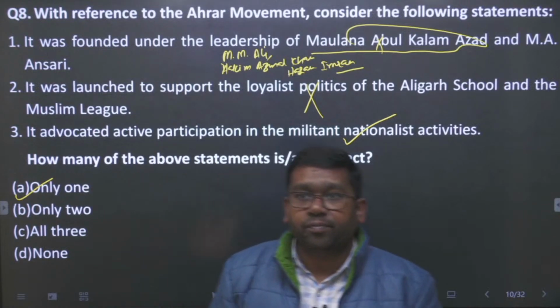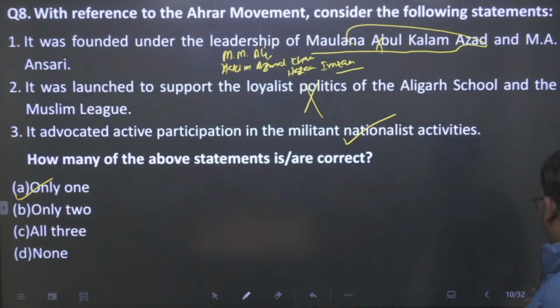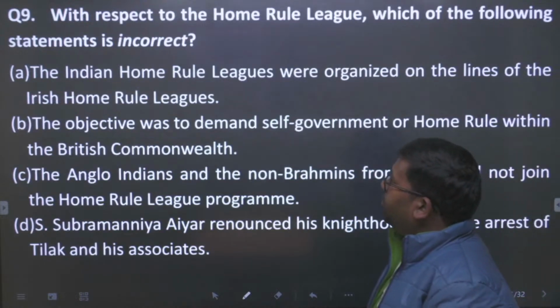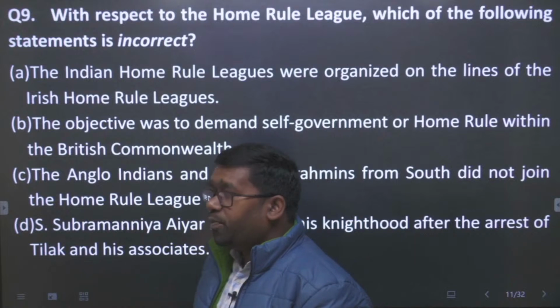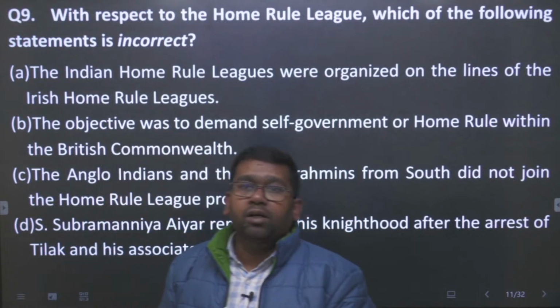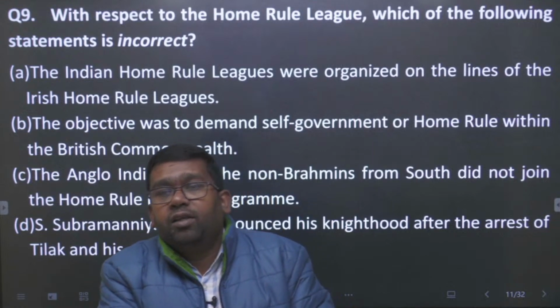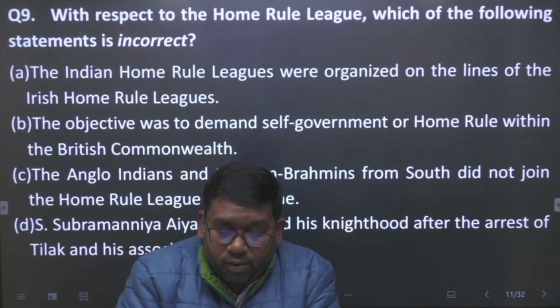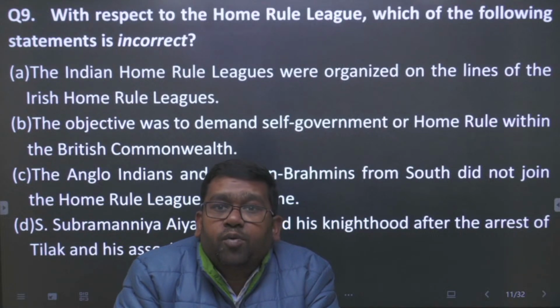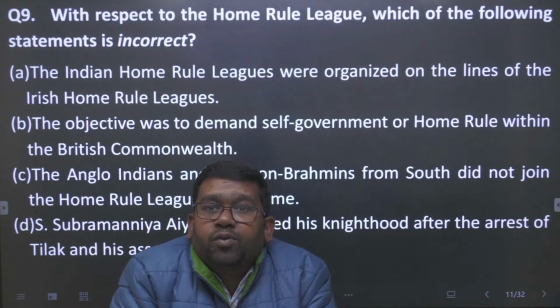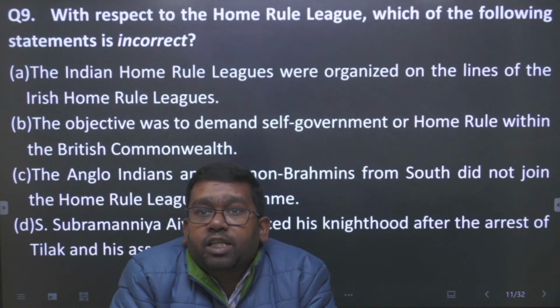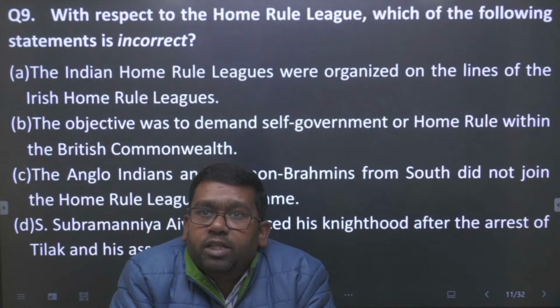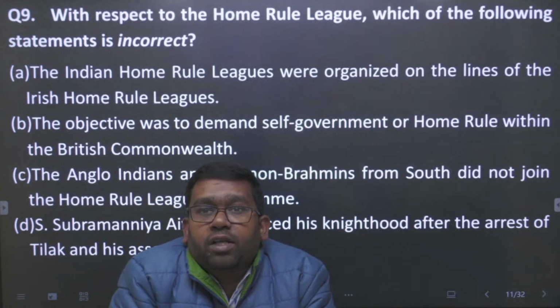All right, students. Let us have a discussion on question number 9. This question is especially related to the Home Rule League movement. What is the main nature of this movement and what is the main objective of the movement when it started in India? Question number 9 says that with respect to the Home Rule League, which of the following statements is incorrect? Which of these 4 is incorrect?